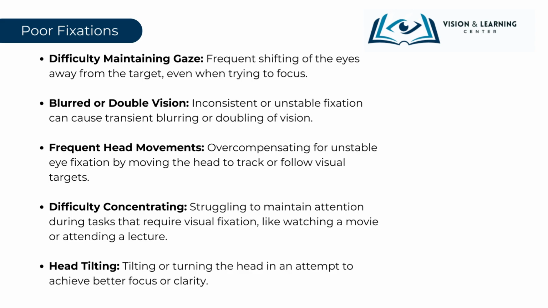Furthermore, tasks that demand solid visual fixation, such as watching films or attentively listening to a lecture, can become challenging due to difficulty in sustaining attention. In some instances, there might be a noticeable tilt or turn of the head, a gesture made in hopes of achieving a clearer and more focused view. These fixation challenges can severely hamper a child's ability to establish or maintain eye contact, a critical aspect of social interactions, and can lead to misunderstandings or misconceptions about their level of engagement or interest.